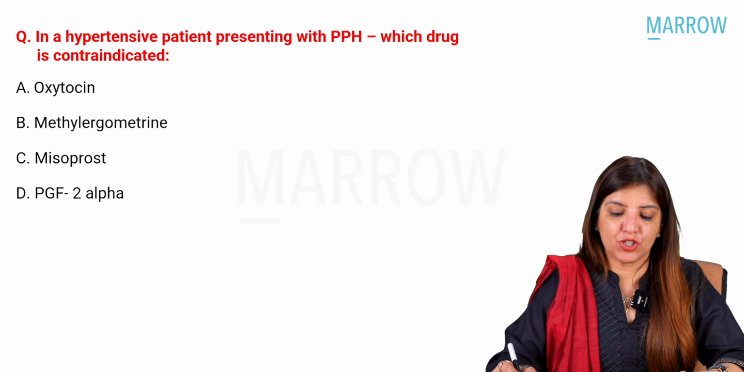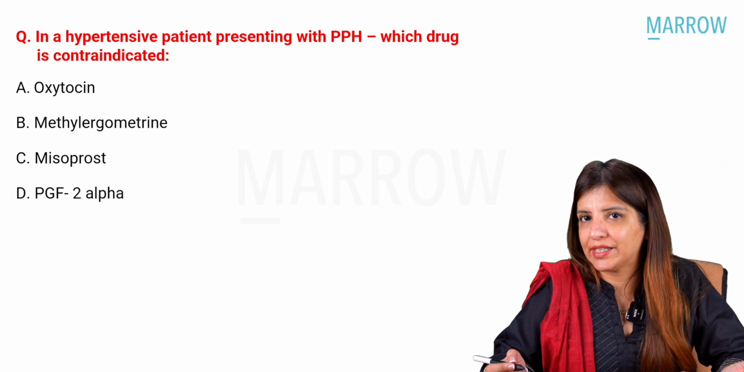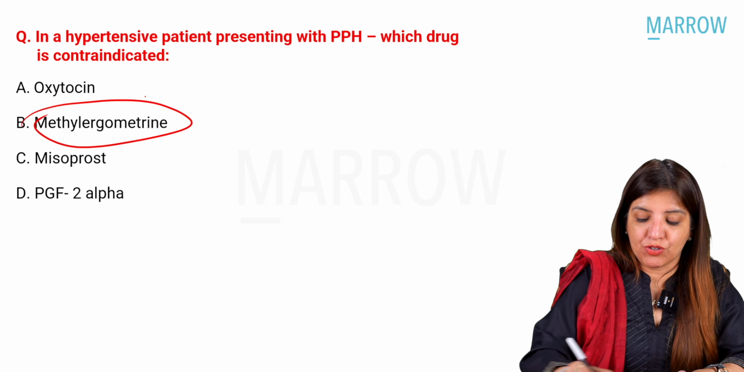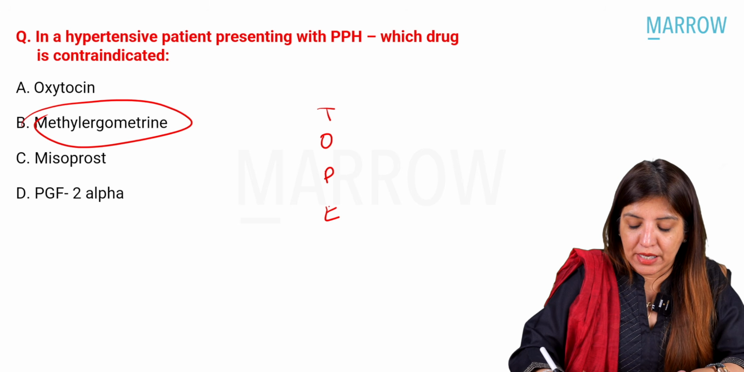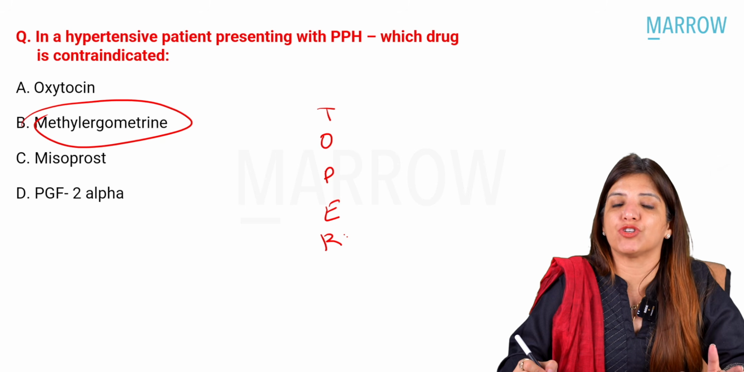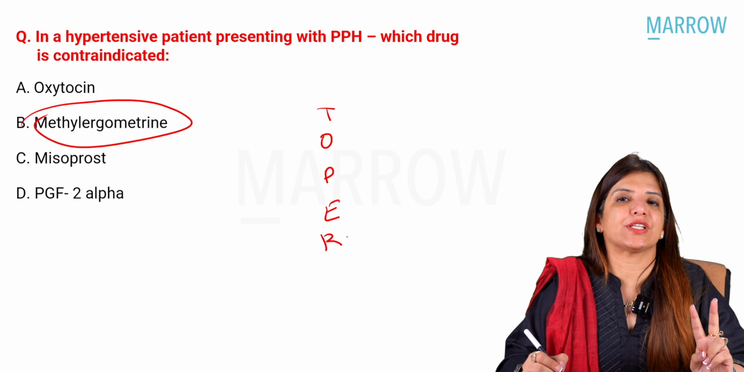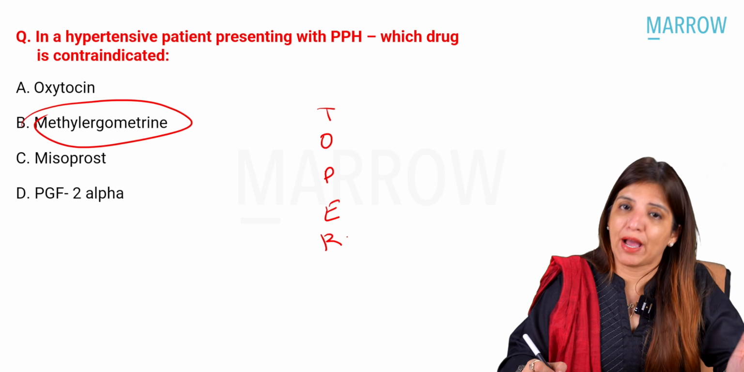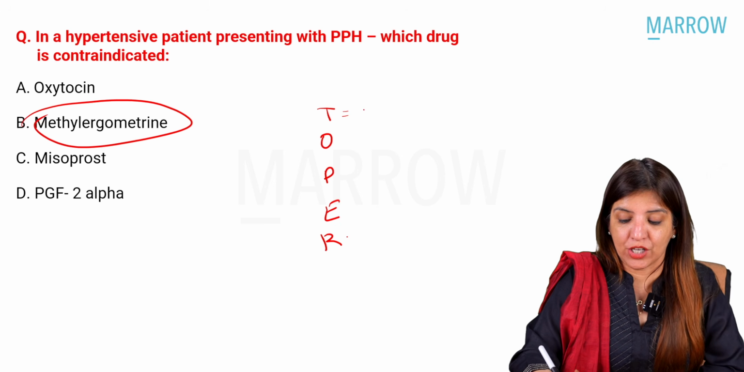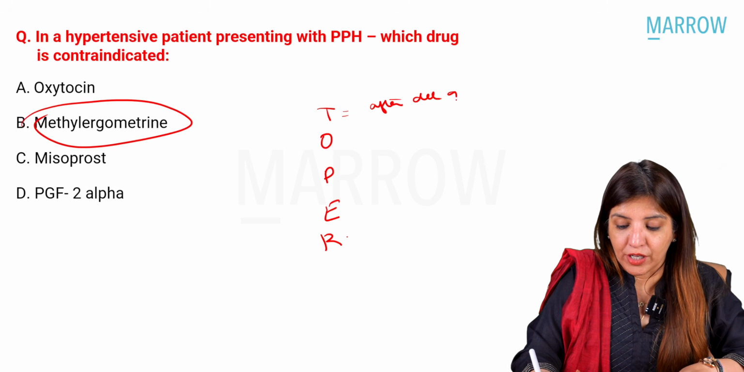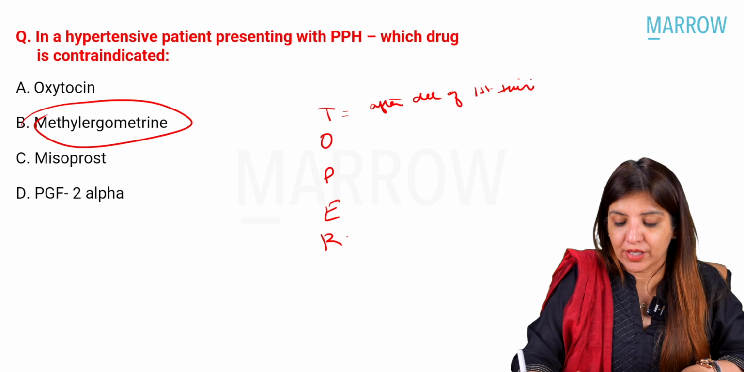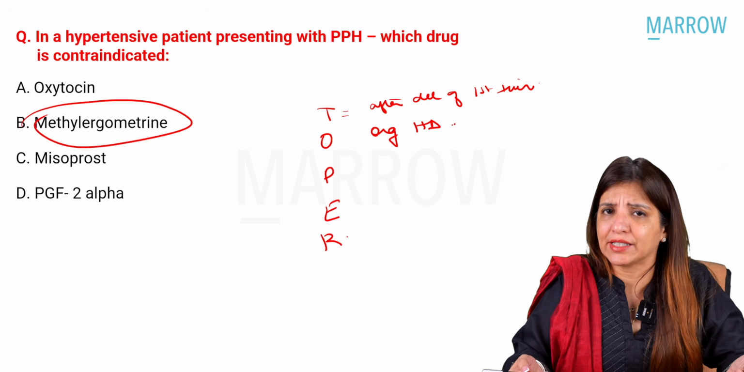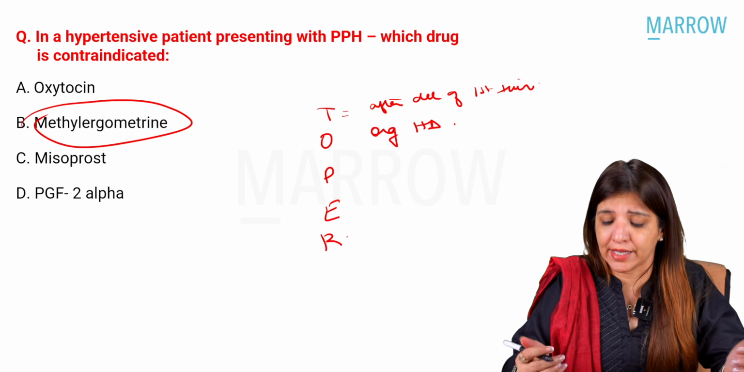In a hypertensive patient presenting with PPH, which drug is contraindicated? So again, this is directly from your notes. I told you that methylergometrine, we have done the mnemonic TOPER, and I told you methylergometrine has two important characteristics. It leads to tetanic contractions of the uterus, and number two, it leads to hypertension, and that is why its contraindications are: after delivery of first twin, you should never give it. O stands for organic heart disease, and that is just for the mnemonic's sake that I am telling organic heart disease, otherwise it is any heart disease.